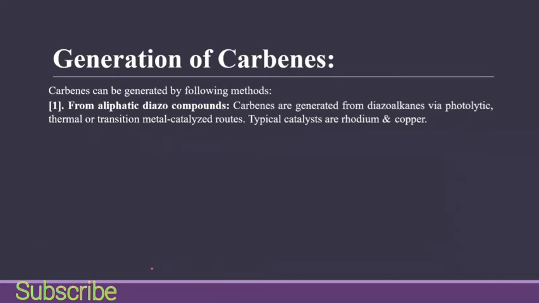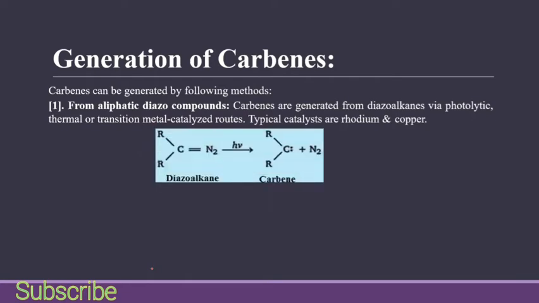From aliphatic diazo compounds, carbenes are generated from diazoalkanes via photolytic, thermal, or transition metal catalyzed routes. Typical catalysts are rhodium and copper. So this is our diazoalkane, and with the photolytic, thermal, or transition metal catalyzed route, we will have our carbene. You have to keep in mind that in the carbene we must have two atoms bonded to the carbon, not three.